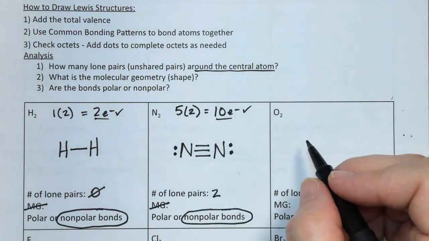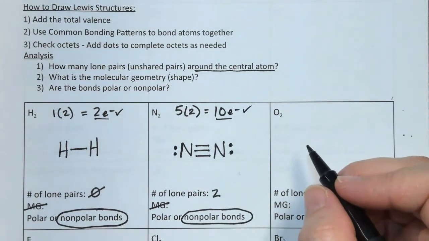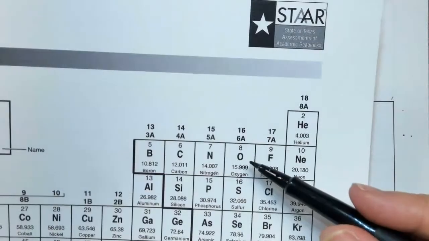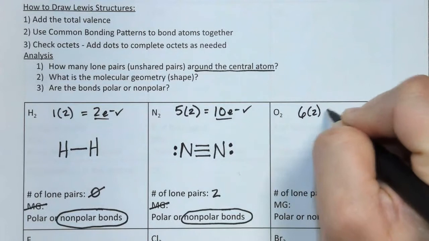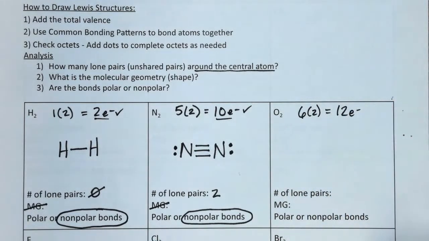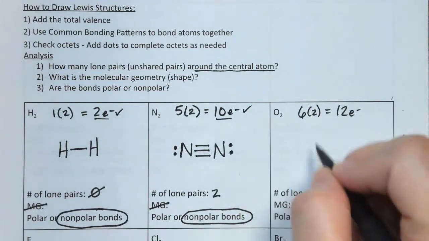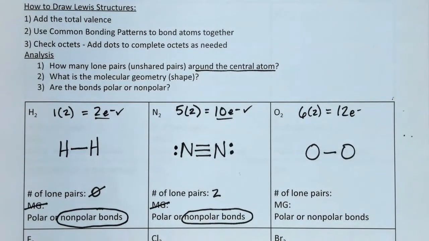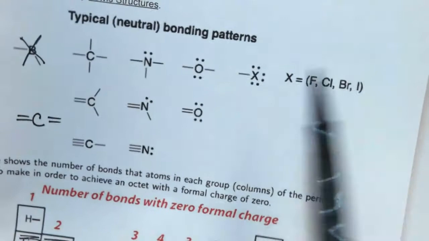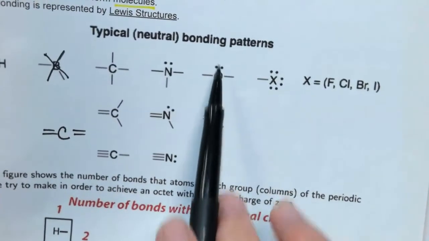Okay, for oxygen, oxygen has 6 valence electrons, so it's going to be 6 times 2 equals 12 electrons. It's an oxygen hooked to another oxygen, but we need to look at the common bonding pattern for oxygen. Oxygen should have 2 bonds, 2 pairs.